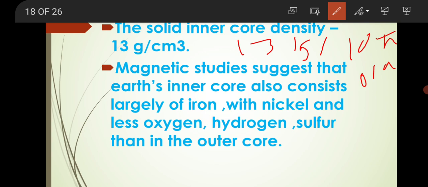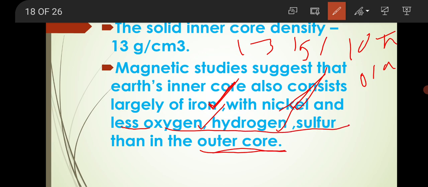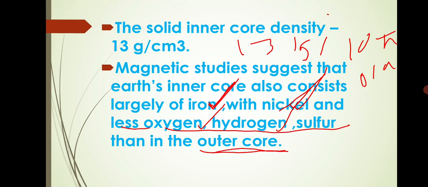Magnetic studies suggest that the Earth's inner core also consists largely of iron with nickel, like the outer core, but with less oxygen, hydrogen, and sulfur light elements than in the outer core. That is why the two are separated.